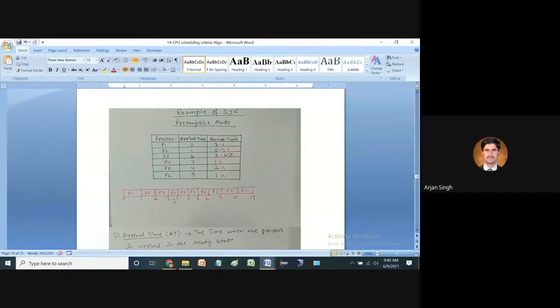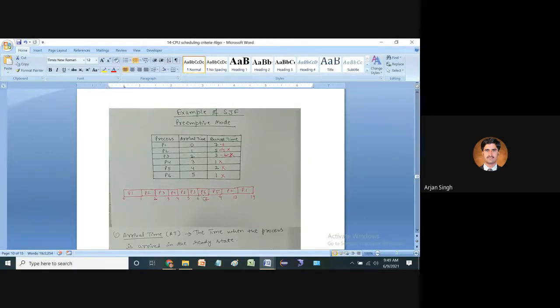And then after that, now you see the priority is on the basis of burst time. So now we can consider P3. P3 has less burst time as compared to P1 and P2. So we have considered P3 again from 4 to 5 seconds, and then again because the rest of the burst times of the others are more, we can consider 5 to 6 seconds it can execute, until it finishes P3.